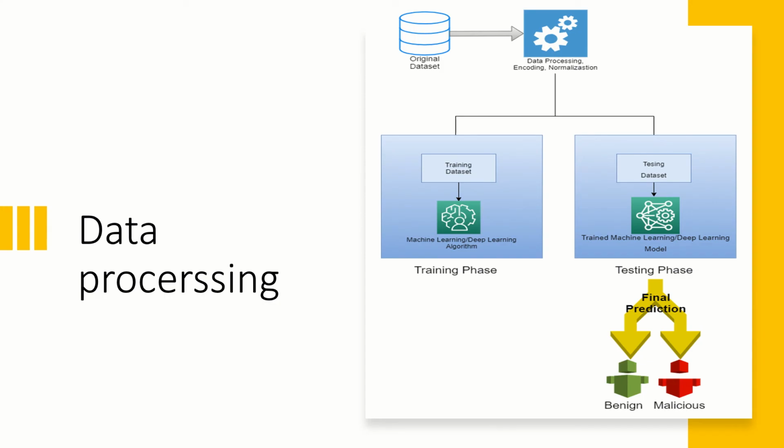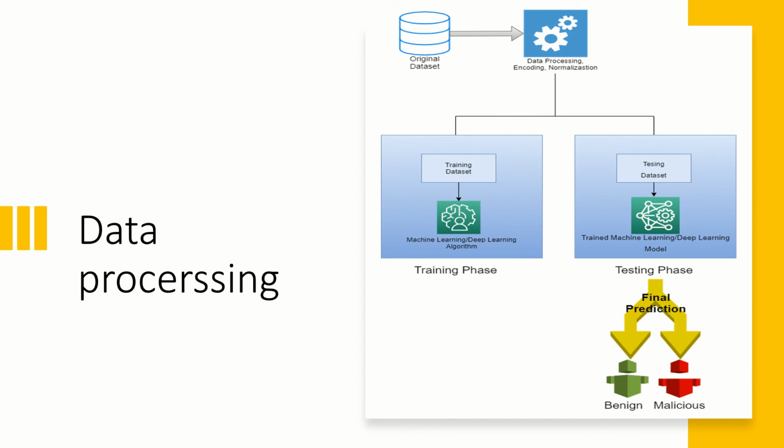In data processing, in this implementation, initially the entire data, that is CSE-CIC-IDS 2018, will first be processed, that is, the parameters which are very much useful will be used. Data processing includes all the processes, including data cleaning, data mining, finding all the insights from the data, removing the missing and null values, and at the end, getting a normalized data.